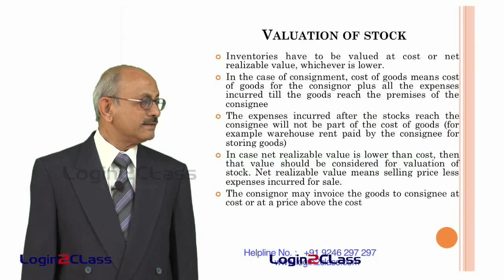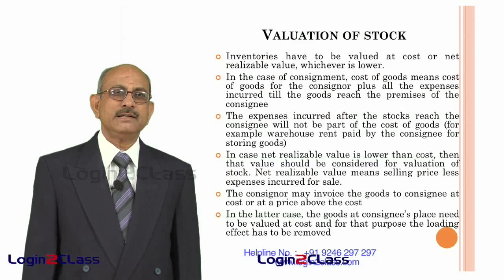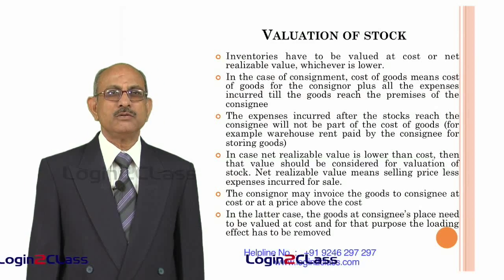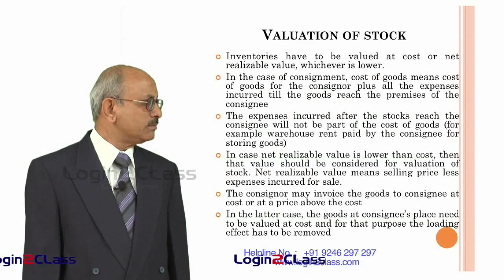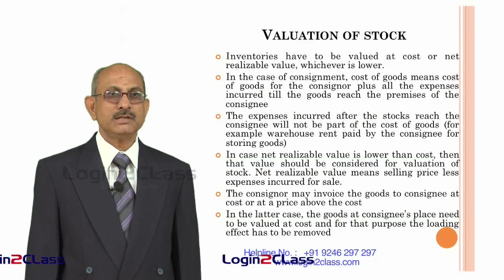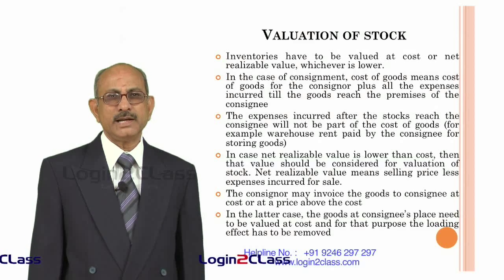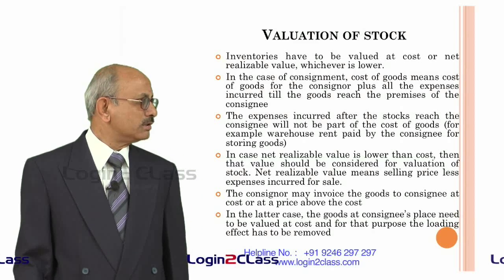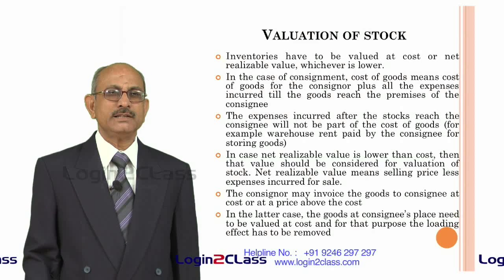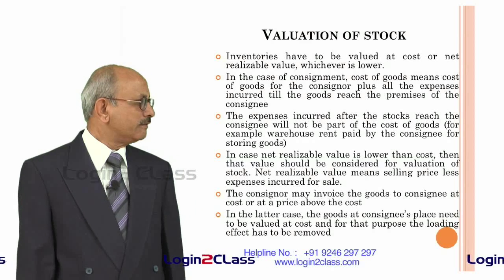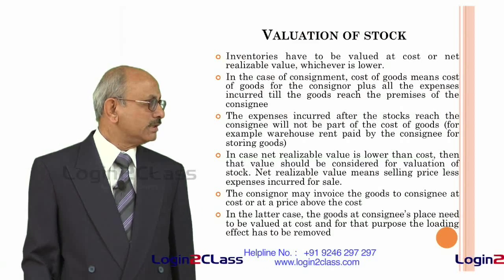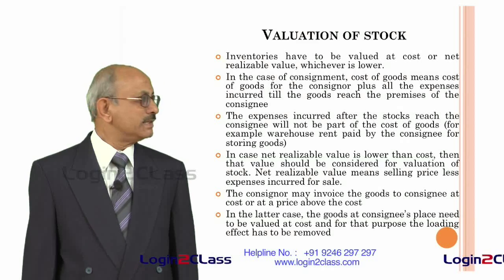In that case, whatever he has added needs to be taken out when the goods are valued in the books of the consignor. That means whatever addition he has made in invoicing the goods at a higher price needs to be removed. This is absolutely necessary, as otherwise it will not reflect the correct position in the books of the consignor.